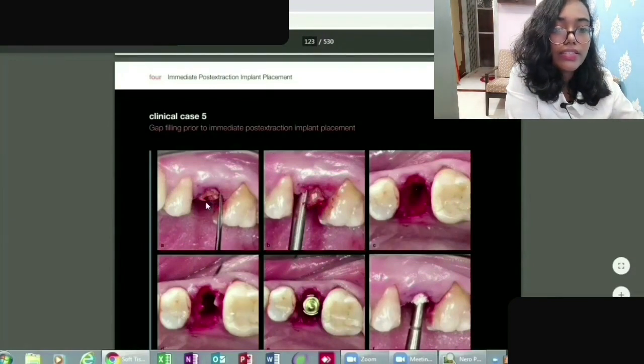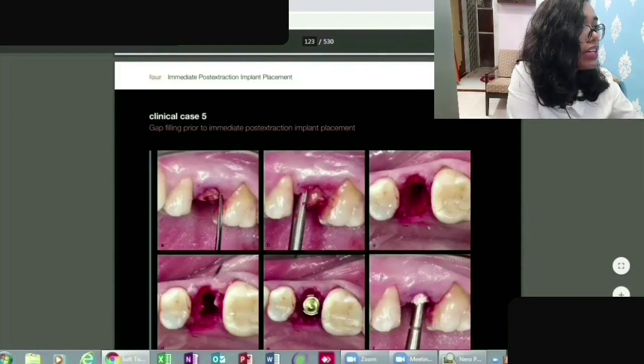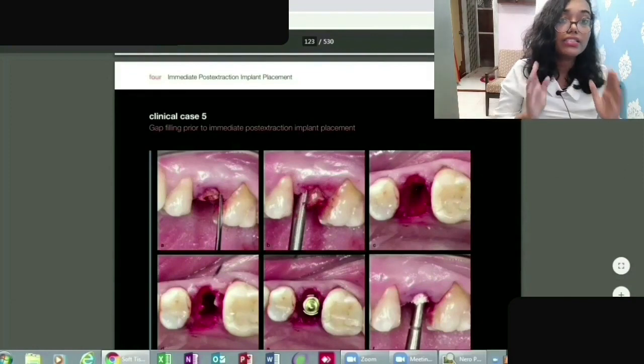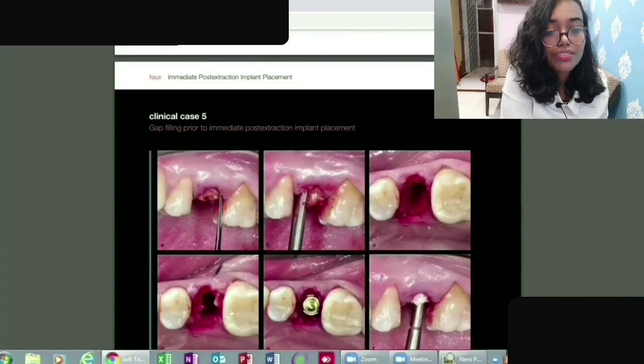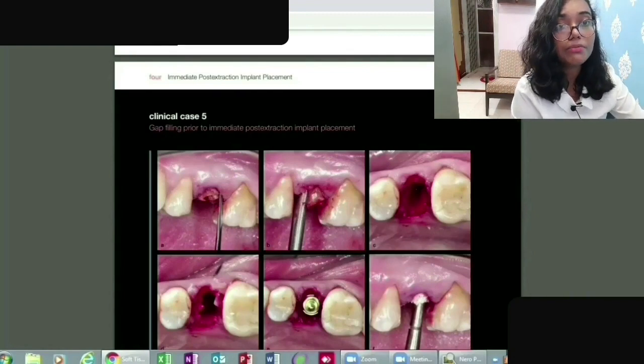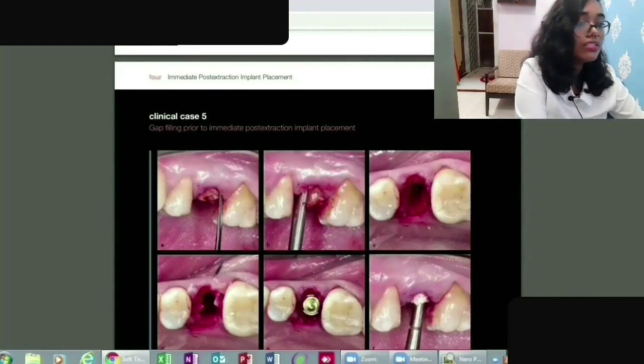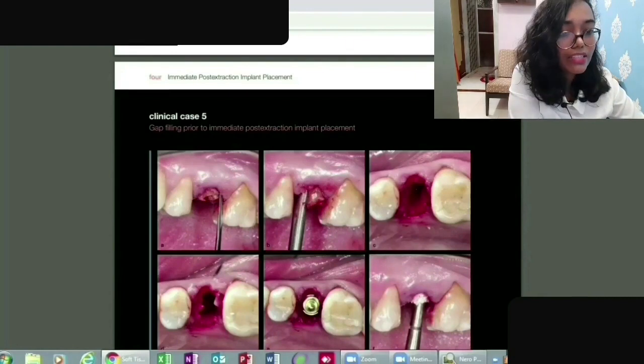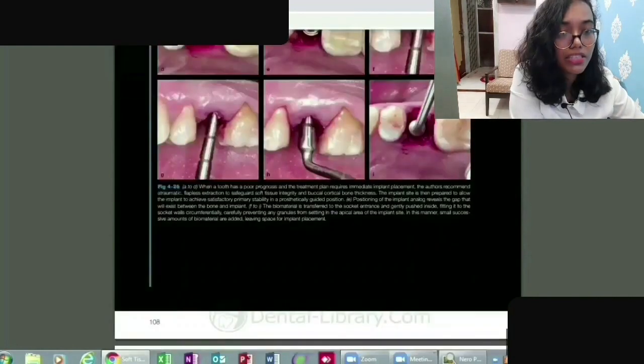So in this second premolar case, you can completely understand that first they have done this gap filling, so that the extra amount of space which was there, you have filled, and then you are placing the implant, so that the osseointegration process is easier and faster. It won't take much time, it would be rapid.